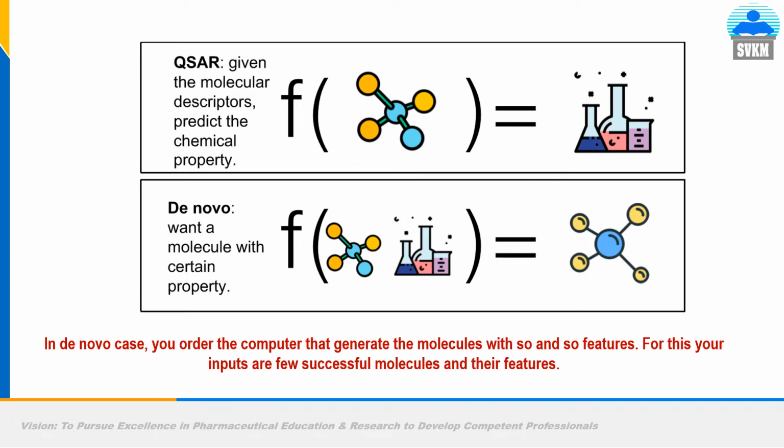You have a molecule and its various descriptors or physico-chemical properties, and you identify whether the molecule is active or not. In de novo design, you want a molecule with certain properties. This is reverse or inverse QSAR, and this is the beauty of de novo drug design. Through a deep learning model, you can design your own drug-like molecule. It is called a generative model.